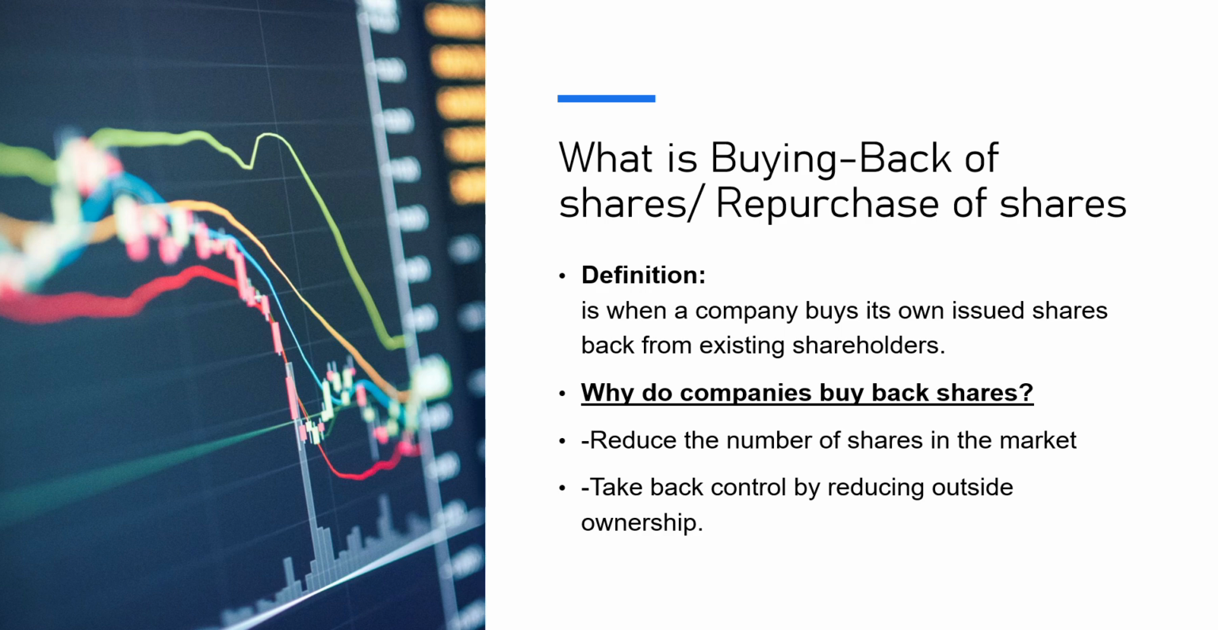The second reason is to take back control by reducing outside ownership. Remember, if you have issued more shares, it means there will be more shareholders. When there are more shareholders, many people will own the company. When we are many and we are owning the company, it is not easy to make decisions regarding controlling the company, because there are many opinions. Many people are giving opinions, which delays the decision making. Please note these definitions. The first one is buying back of shares.